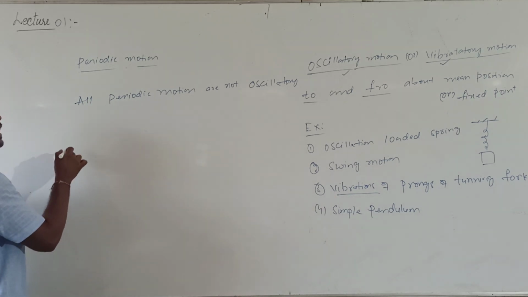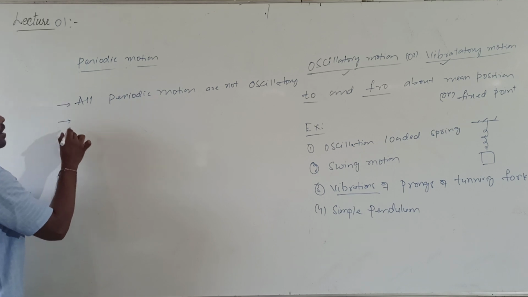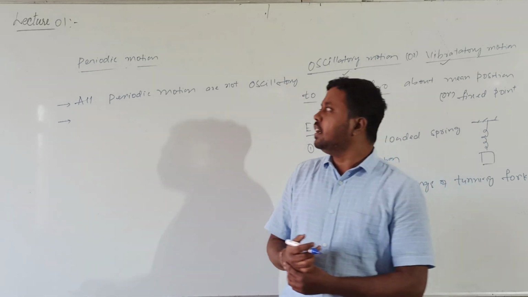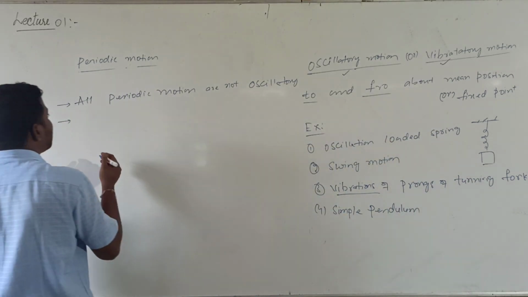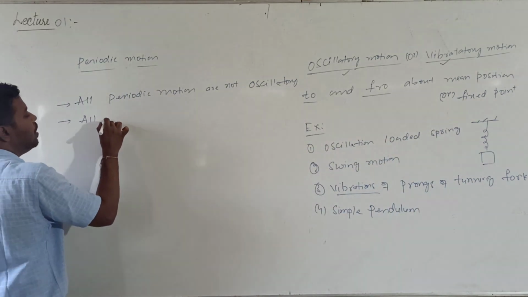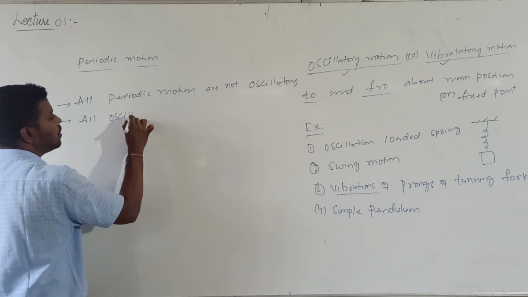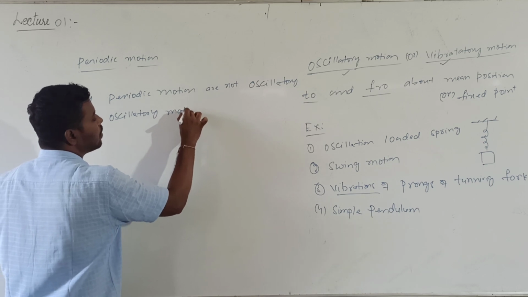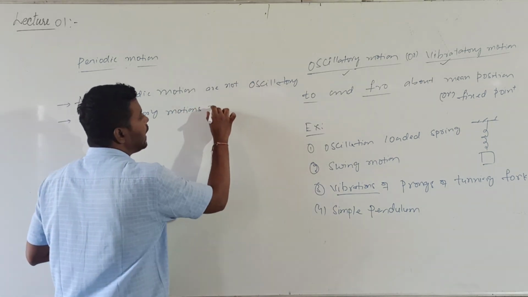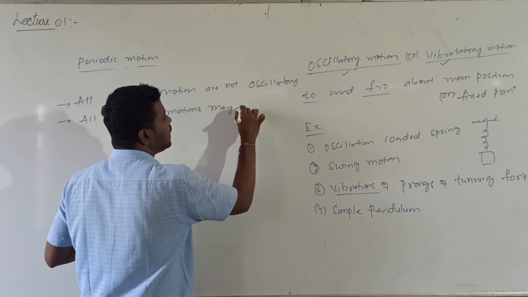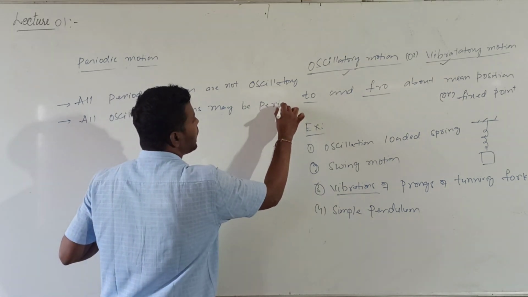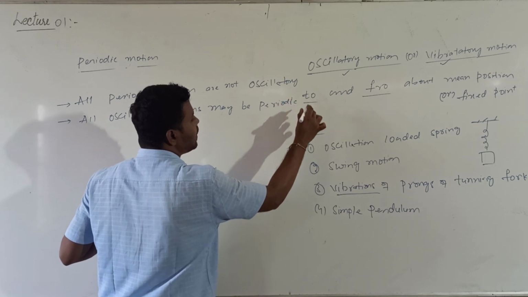Earth's motion is periodic, but it is not oscillatory, because the earth is not moving to and fro. When air resistance is not considered, all oscillatory motions may be periodic. So this statement is important.